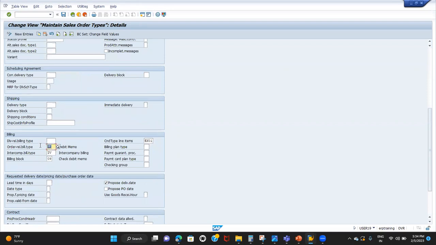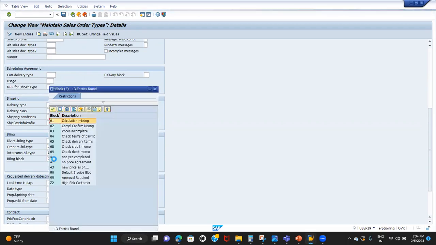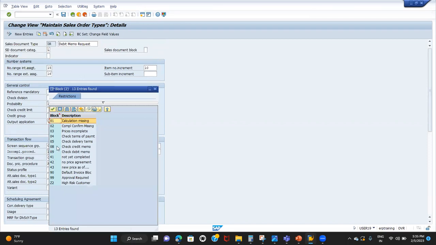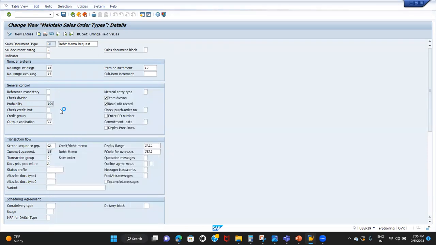See here, order related billing type is L2. There is no delivery type; delivery type is blank here, and billing block is 09, which is check debit memo. Because of this setting only, whenever we create the debit memo request, we'll get the block. Some authorized person will remove that block manually, right? So check debit memo. These are the settings you need to remember.